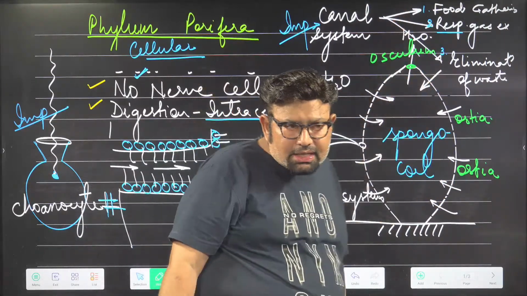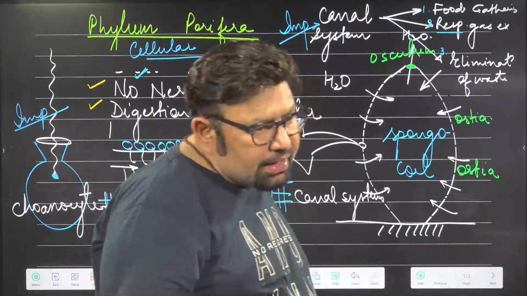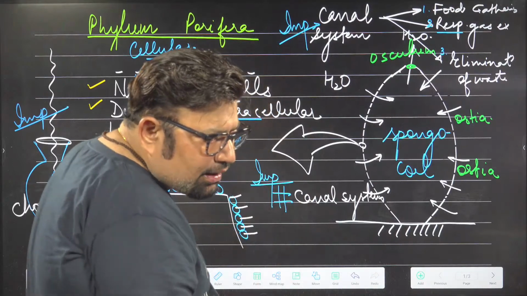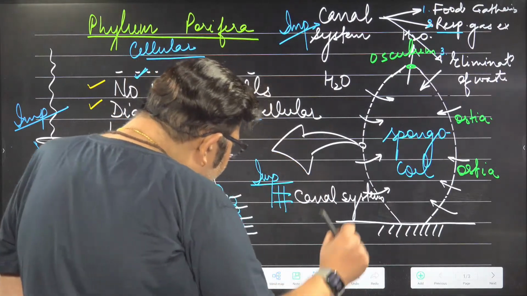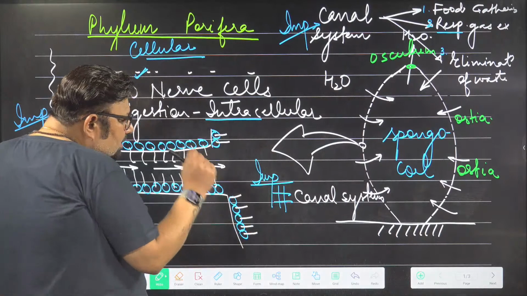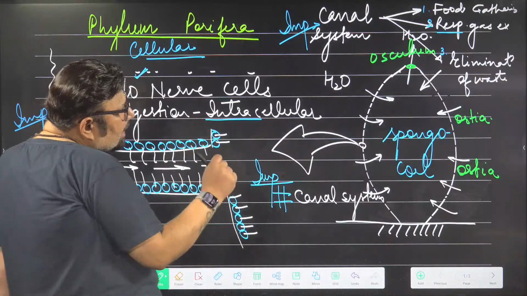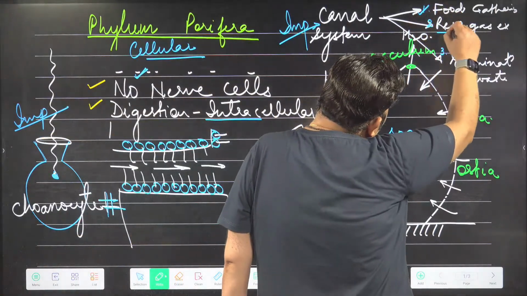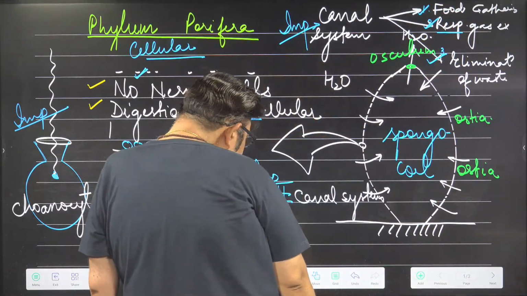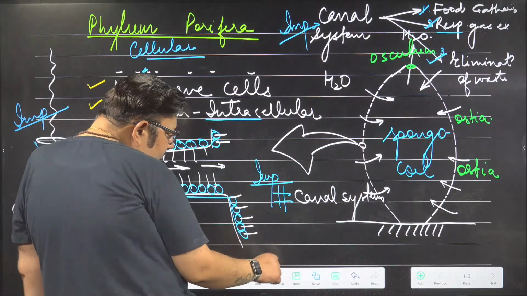Why am I calling them ostia, not ostium? Ostium is one, but there are so many of them, so ostia is plural. And yes, you're right, Ananya, the cavity is spongocele. The water goes in through the ostia and the canal, enters the spongocele and then comes out through the osculum. This is called the canal system. Canal system is their lifeline. It helps in food capture, food gathering, respiratory exchange and elimination of waste. Special cells called choanocytes line the canal as well as the spongocele.